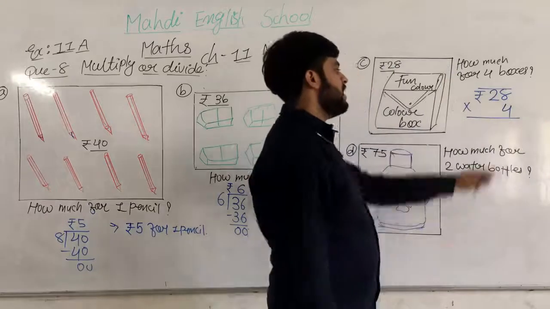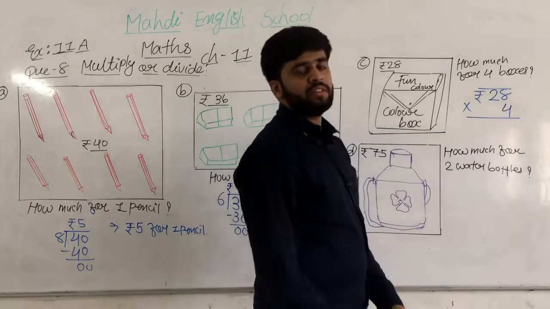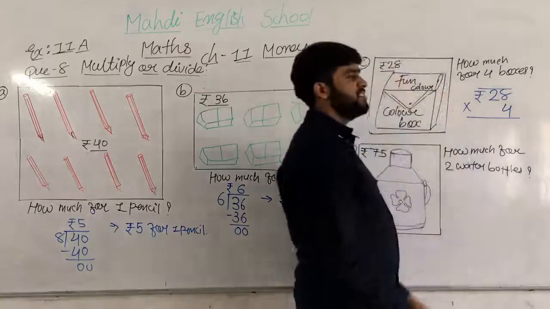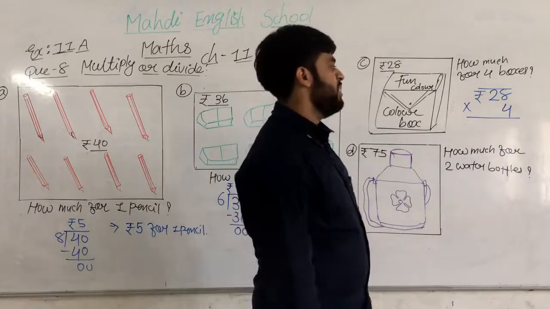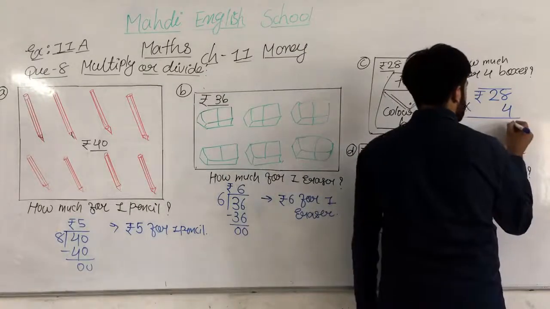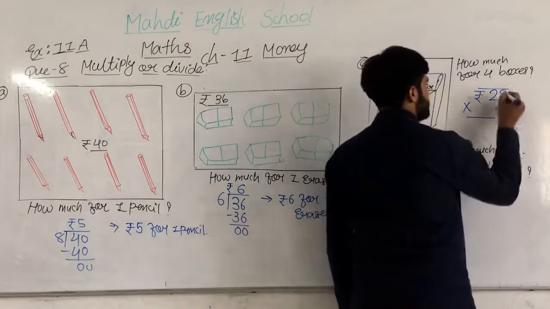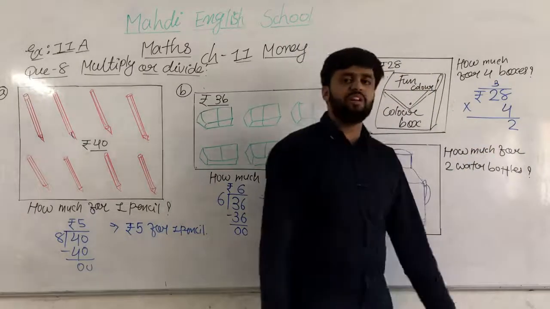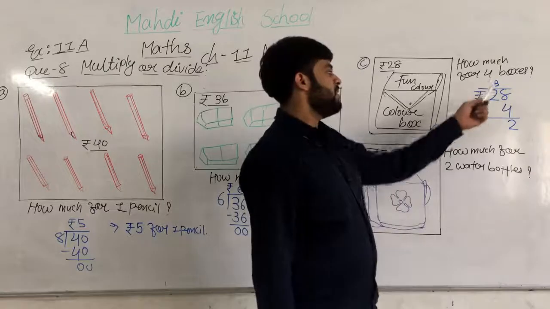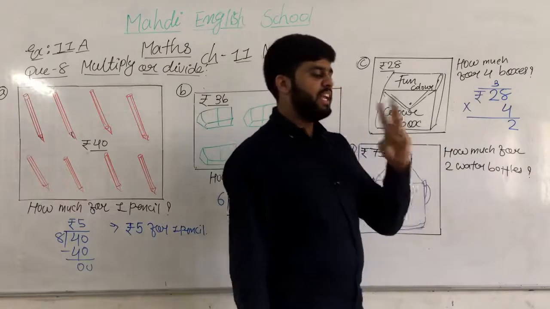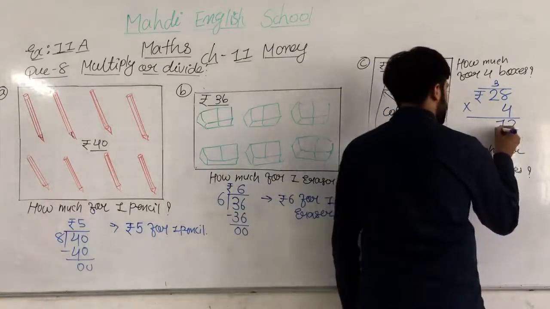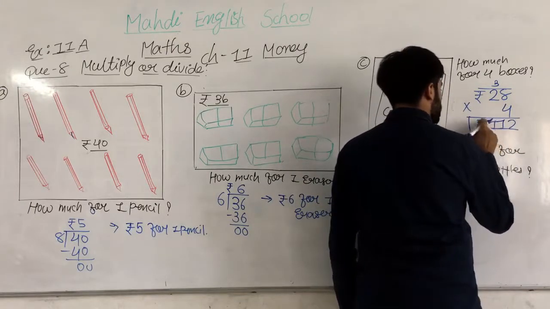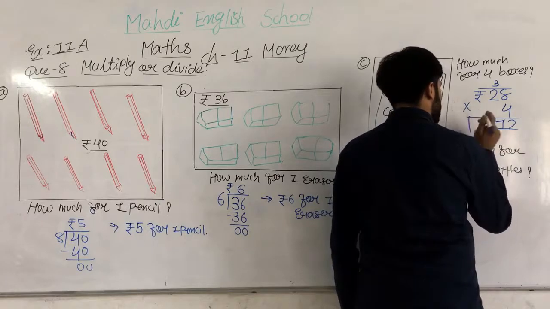In table number 8, 8 fours, how many? 8 ones are 8, 8 twos are 16, 8 threes are 24, and 8 fours are 32. 2 here and 3 as the carry. Then 4 twos are 8, 8 plus 3 is 9, 10 and 11. So the answer is 11. Understood? I hope you all understood, my dear students.